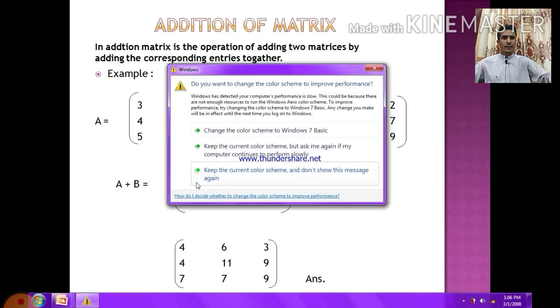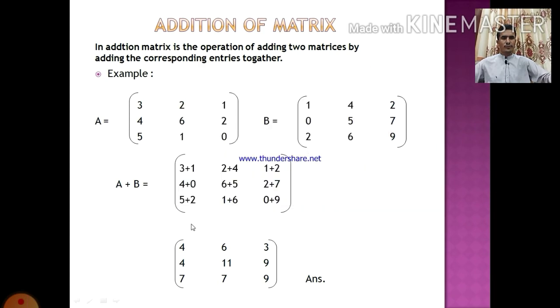And you can see here 4 plus 4, 6 plus 11, and 2 plus 7 is 9, 5 plus 7, 1 plus 6 is 7, and 0 plus 9, it is 9. Answer: it is the addition of matrices.